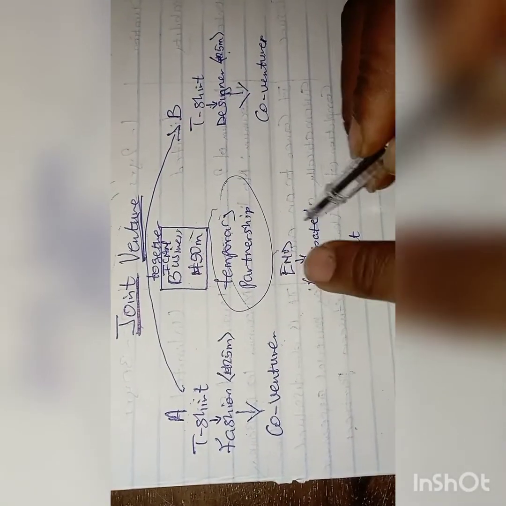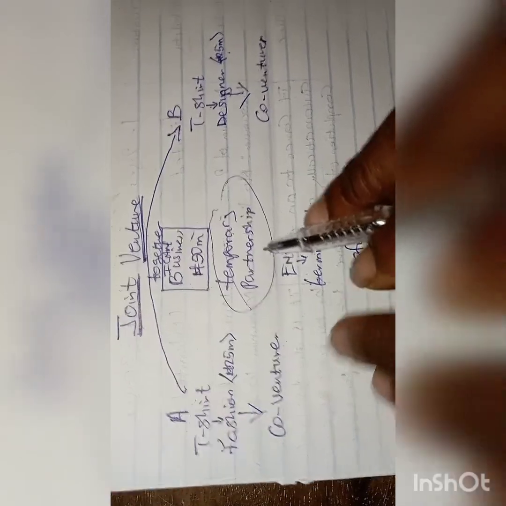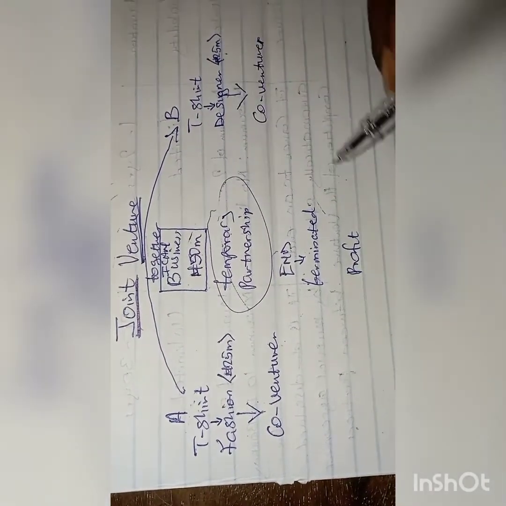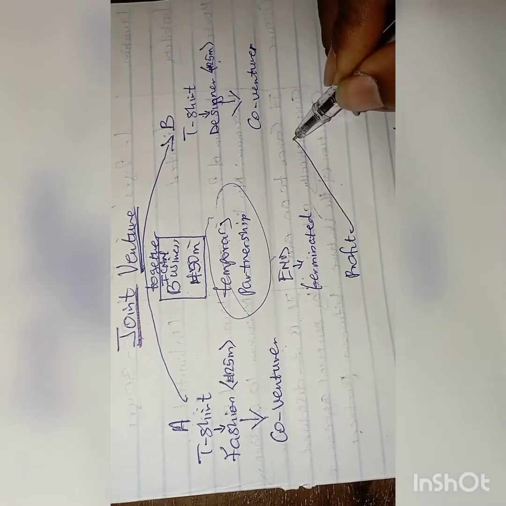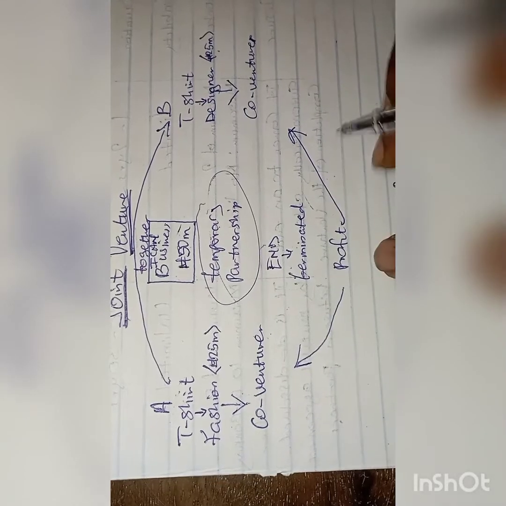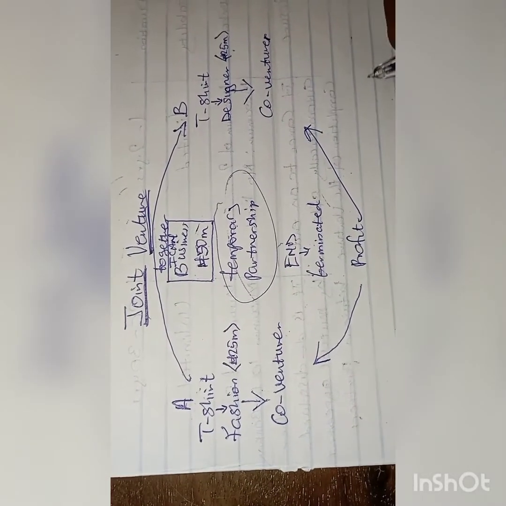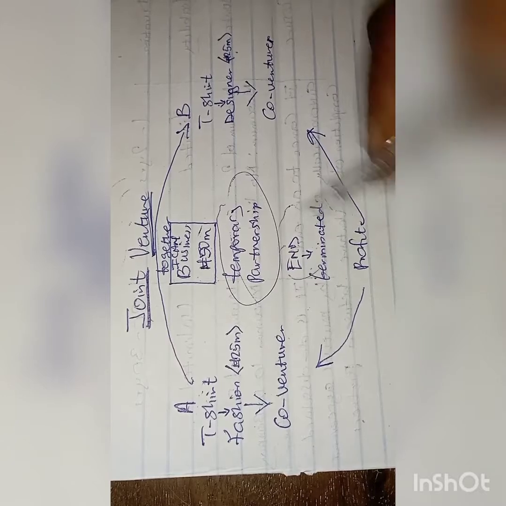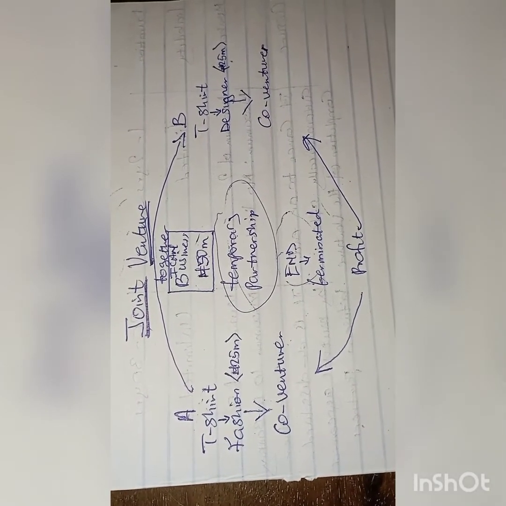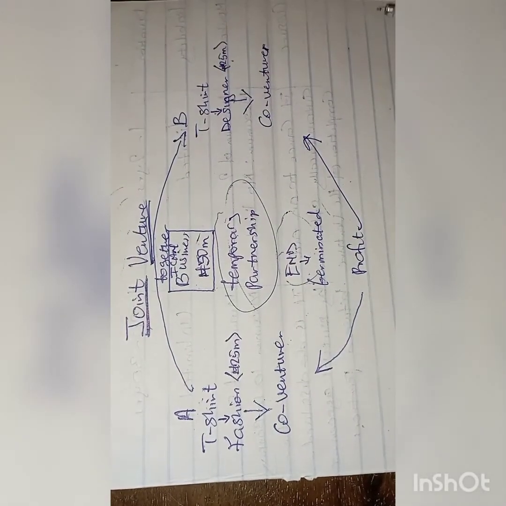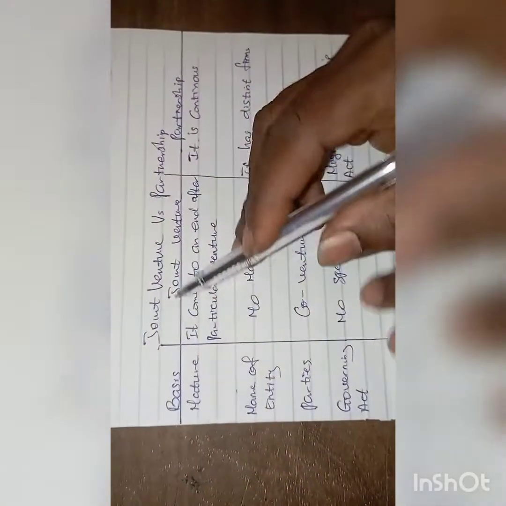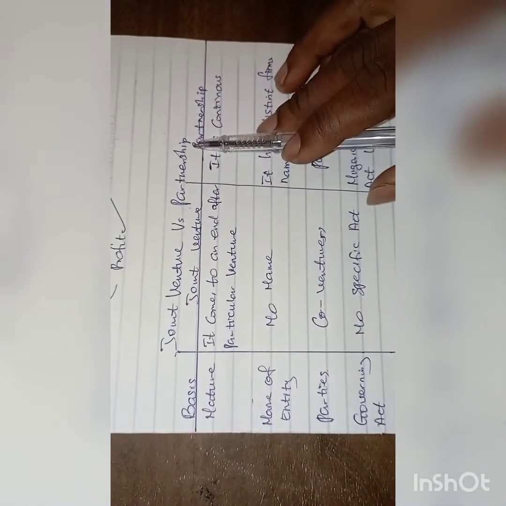After supplying ICAN the t-shirts costing 50 million naira, the profit that they make will be allocated to the co-venturers. After sharing the profit, the business comes to an end, and each of them goes their separate way. So that is what we mean by joint venture. Also, we are going to discuss the differences between joint ventures versus partnership.